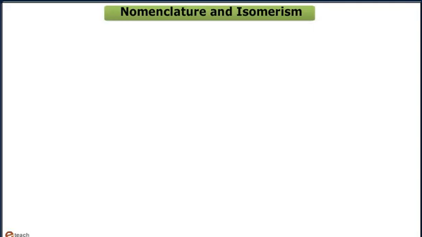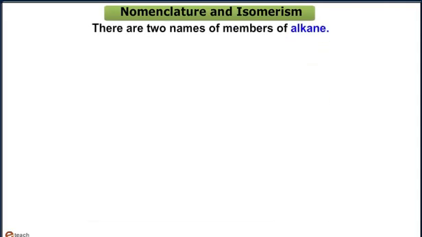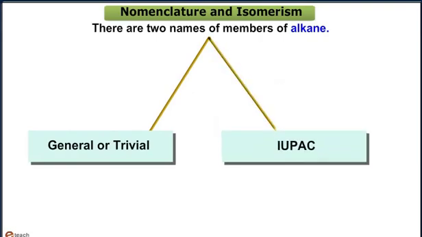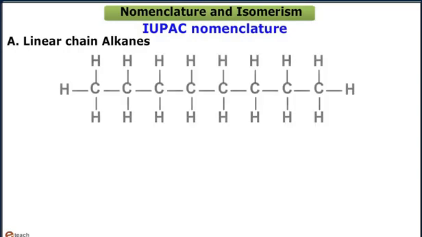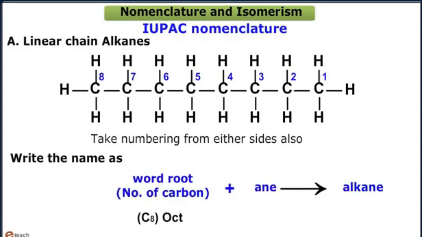Nomenclature and isomerism. Let us now understand nomenclature. There are two names of members of alkane: general or trivial, and IUPAC. IUPAC nomenclature. We will first see the nomenclature of linear chain alkanes. For example, CH3 single bond CH2 single bond CH2 single bond CH2 single bond CH2 single bond CH2 single bond CH3. Take numbering from either side. Write the name as C8 for oct plus ane, which is octane.